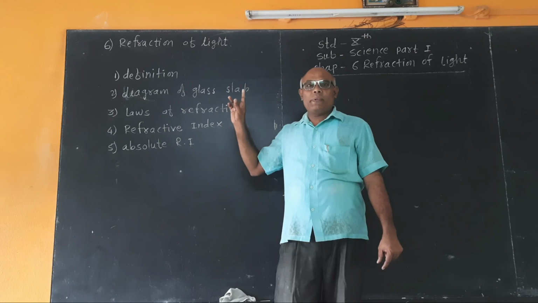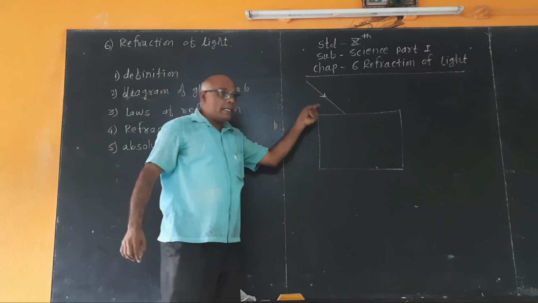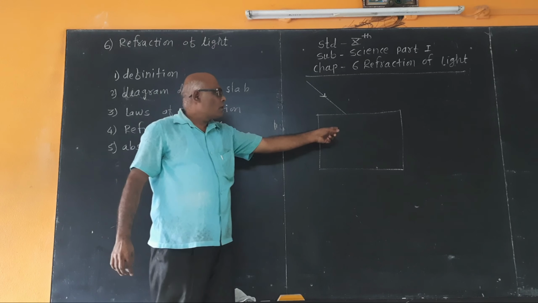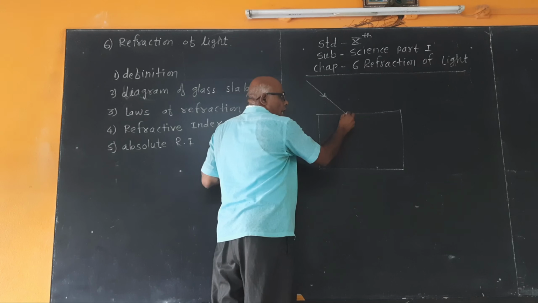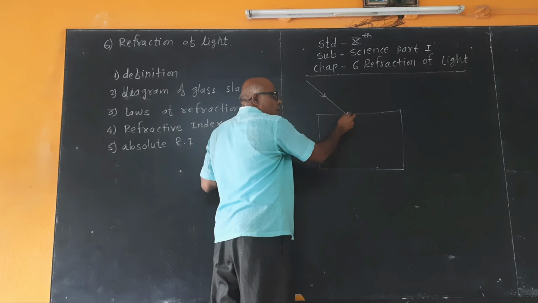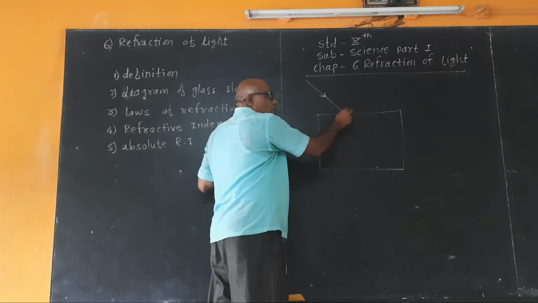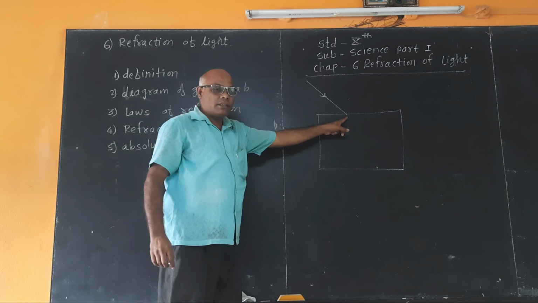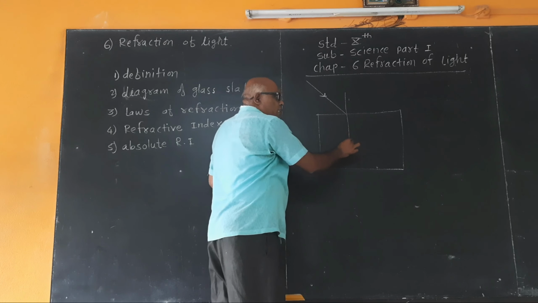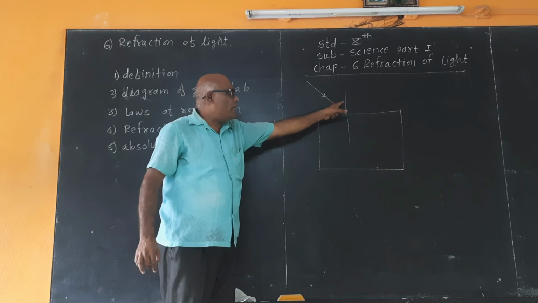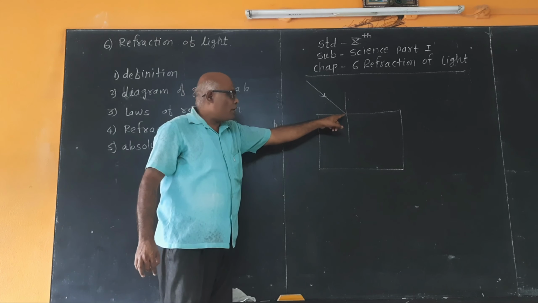This is a glass slab. Light rays are incident obliquely on this glass slab. This is the incident ray. The point at which the incident ray falls on the surface of the glass is called the point of incidence. The line perpendicular to the surface at the point of incidence is called the normal. This is the normal, this is the incident ray, this is the point of incidence.